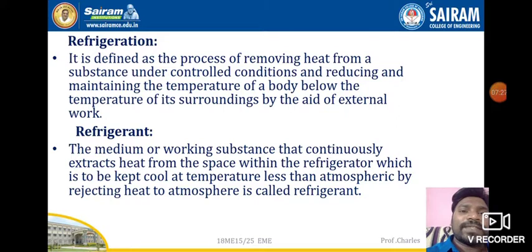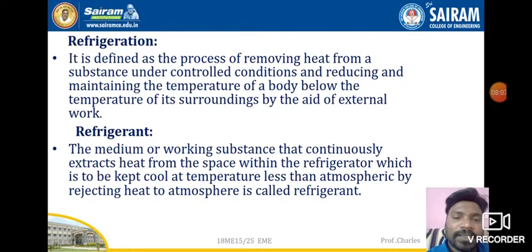Now moving on to the refrigerant. The refrigerant is the substance that we are using. It is the medium or working substance that continuously extracts heat from the space within the refrigerator, which is to be kept cool at a temperature less than atmospheric, by rejecting heat to the atmosphere.